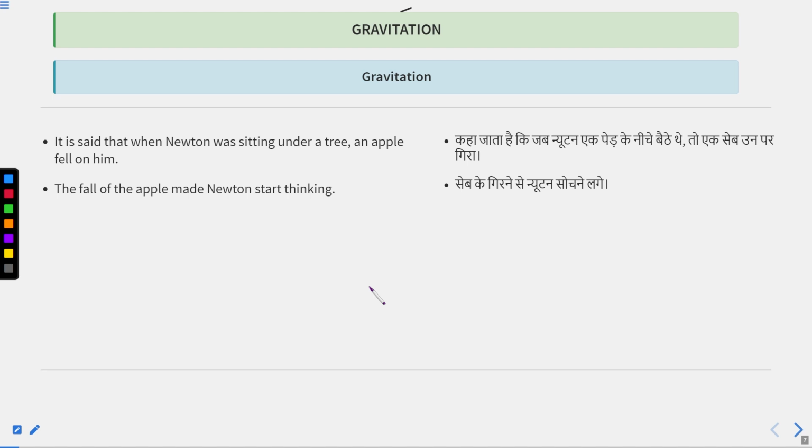It is said that Isaac Newton, this is a very interesting story, that Isaac Newton was sitting under a tree and an apple fell on him, and the fall of the apple made Isaac Newton start thinking, okay, why this apple falls towards the earth. So this is a very interesting story which leads to the discovery or the theory of gravitation.